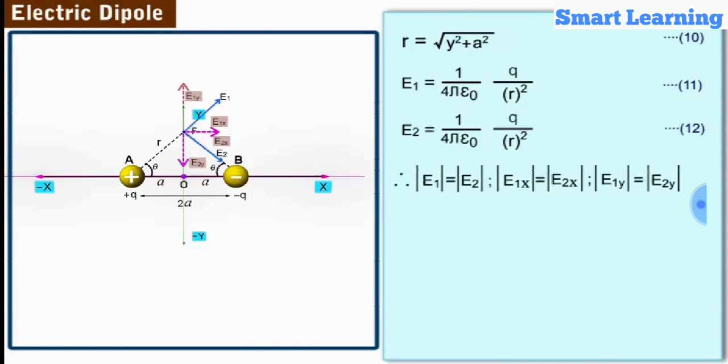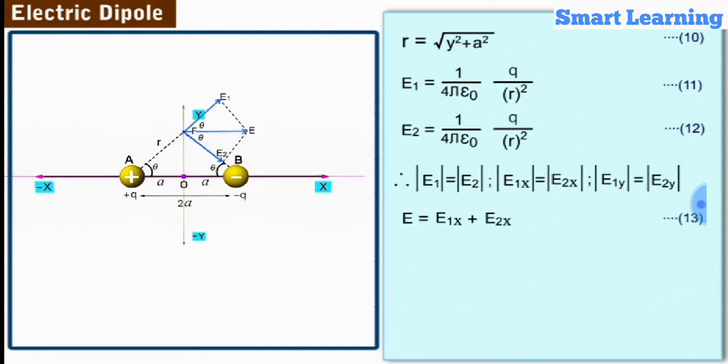Since E1 and E2 are of equal magnitude, the components E1x and E2x will be equal. Similarly, E1y and E2y will be equal. We also observe that the components E1y and E2y are oppositely directed and so cancel each other. Therefore, at the point F, the resultant electric field strength E is equal to E1x plus E2x.